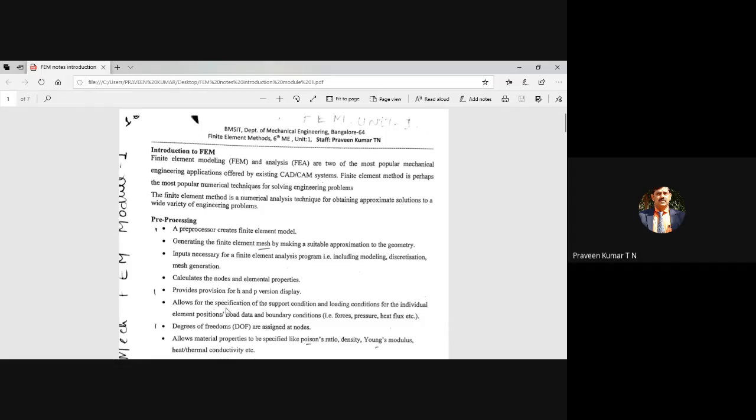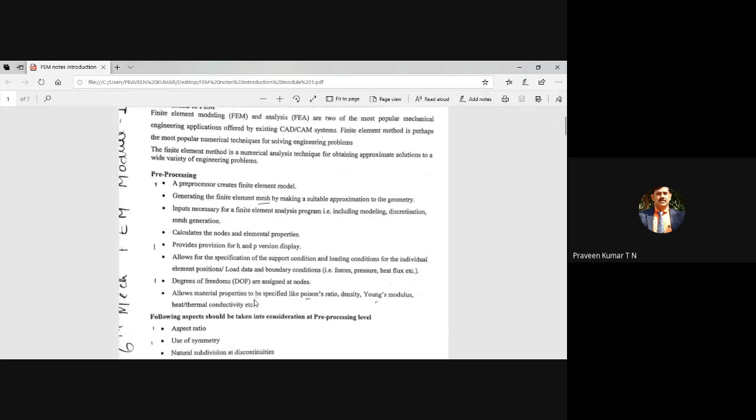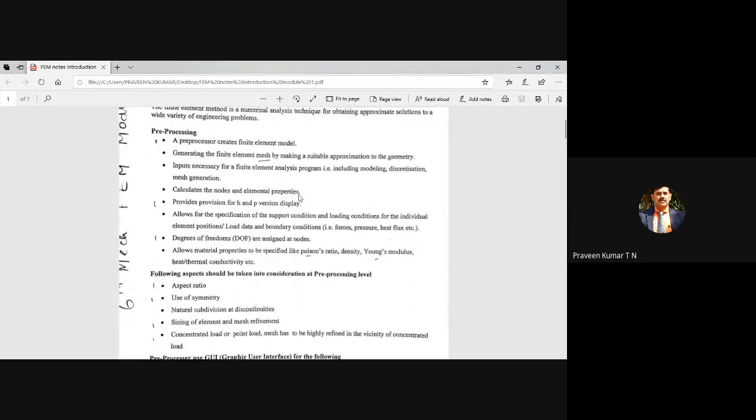There is a menu. Then most of the load, whatever the external load, all those information you are editing, especially your loads, geometrical data, even all material properties like Poisson ratio, density, Young's modulus, all those things are entered in the pre-processing stage. And especially in the case of axisymmetric problems, when you are creating the geometry, you are creating only half of the geometry, like you have seen in the aircraft. So instead of analyzing the complete aircraft, you are analyzing only half of the aircraft. Meshing is done only for half of the aircraft, and the model is created only for half of the aircraft. That is referred as using symmetry.